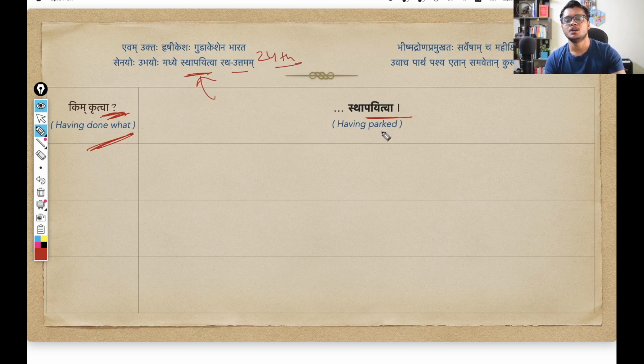Sthapayitva Ratottamam. So Sthapayitva simply means having parked or having placed. But since as per the context of the shloka we are talking about the chariot here, and a chariot is a vehicle, parked is a better word for that. Having parked the vehicle or having placed the chariot, whatever feels okay to you.